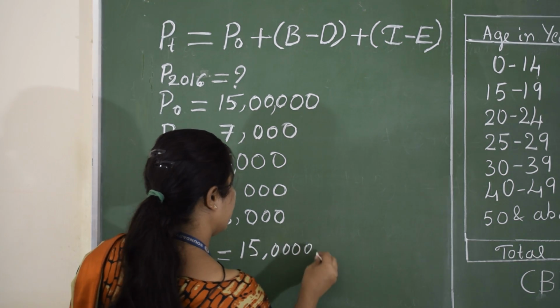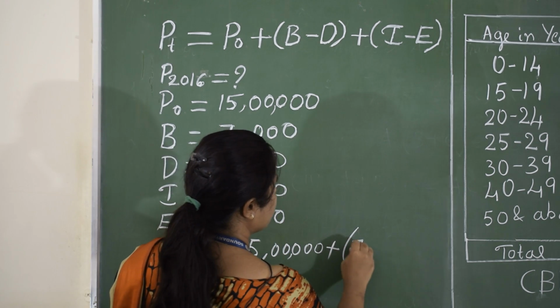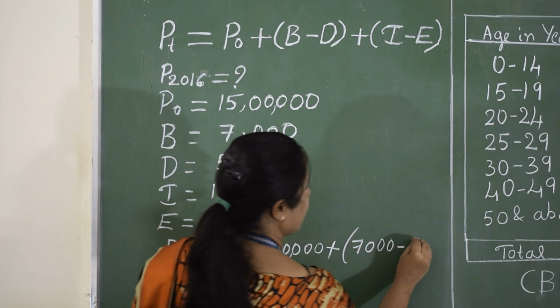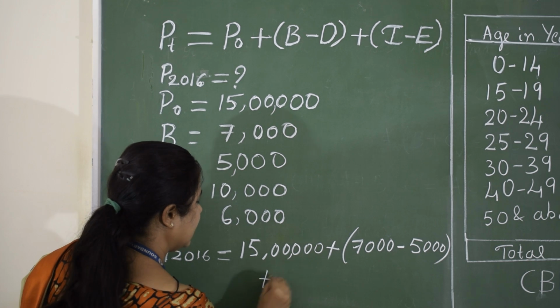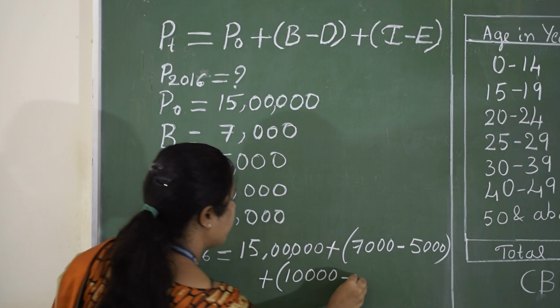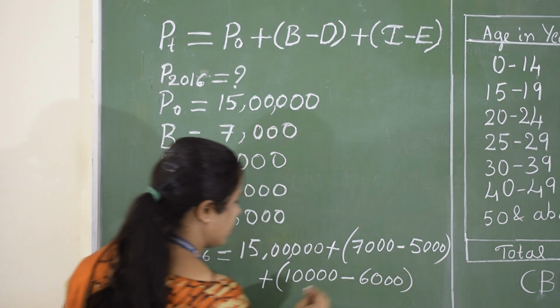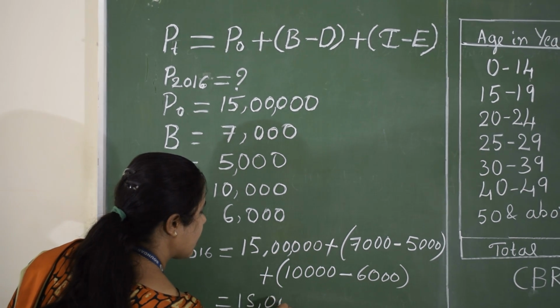P naught, which is 15 lakh, then births 7,000 minus deaths 5,000, plus immigrants 10,000 minus emigrants 6,000. Now I will write this 15 lakh as it is.